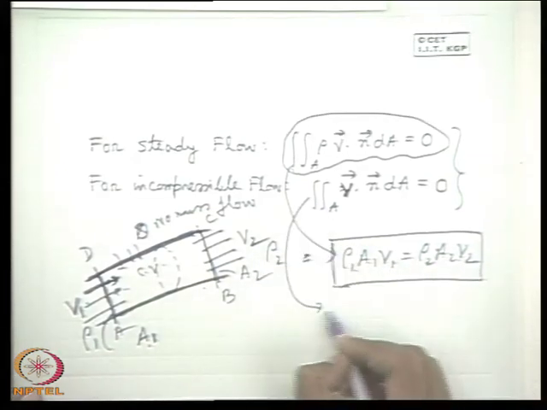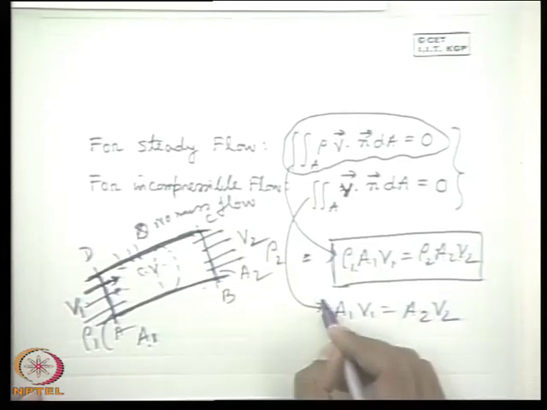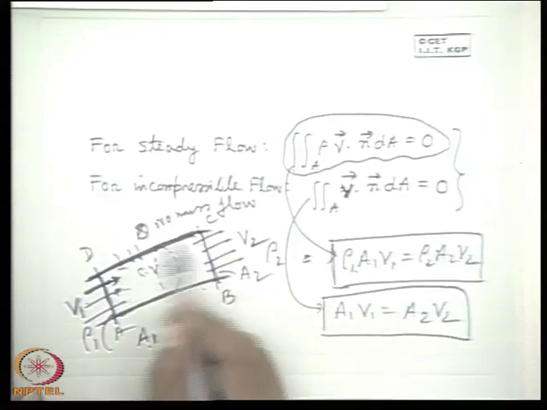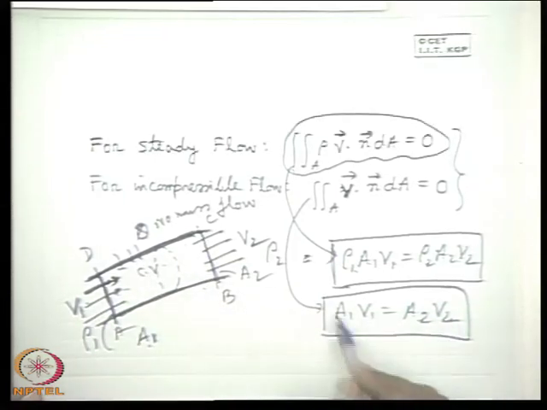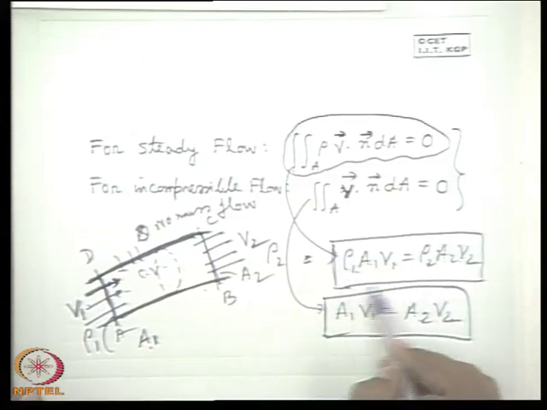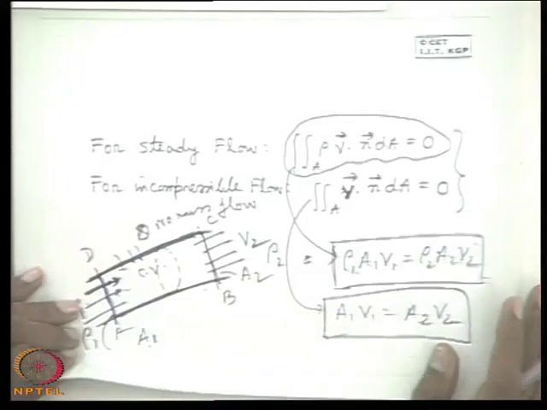In case of incompressible flow, it is A1 V1 equal to A2 V2. That is a very simple consequence of continuity. That means the volume flow rate which is coming into the control volume must go out of the control volume. In case of incompressible flow, it is the volume flow rate which is conserved, while in case of compressible flow, it is the mass flow rate which is conserved. Well, I think this is clear.